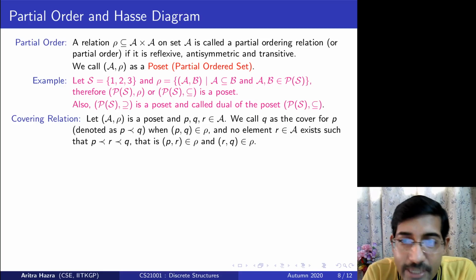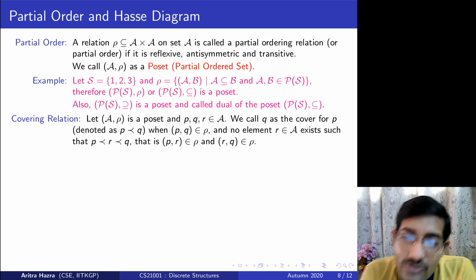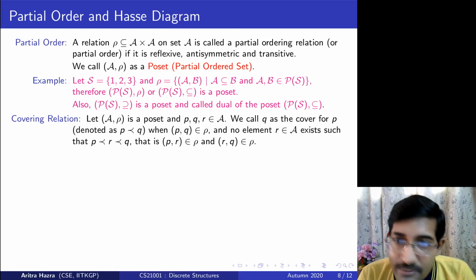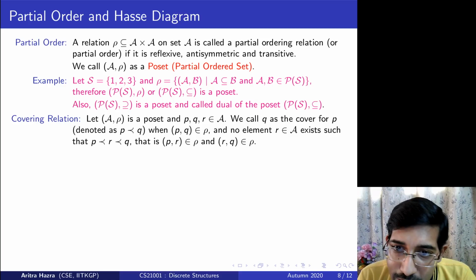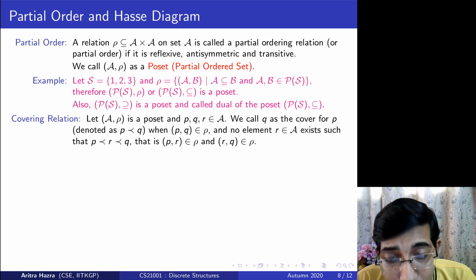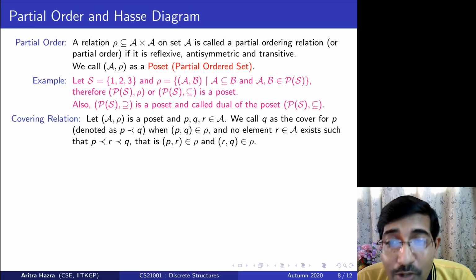Suppose in a set of integers, you can see that the less than equal to relation is a poset, because it is reflexive definitely, transitive definitely, and antisymmetric because x less than equal to y and y less than equal to x means x equals y.